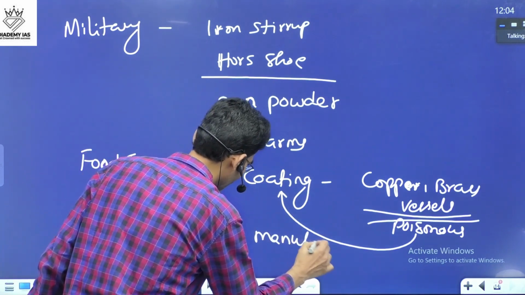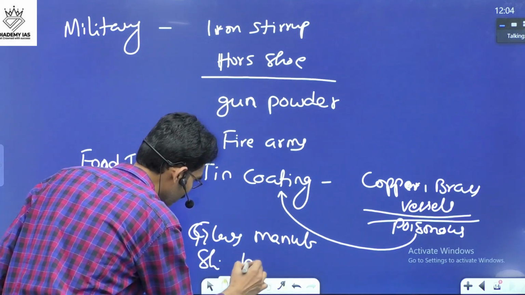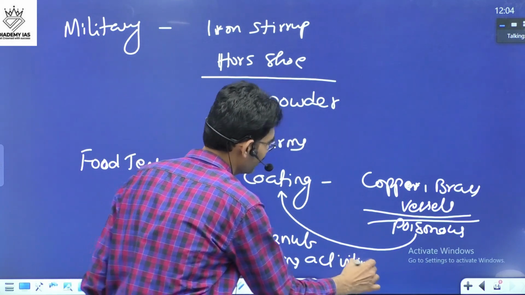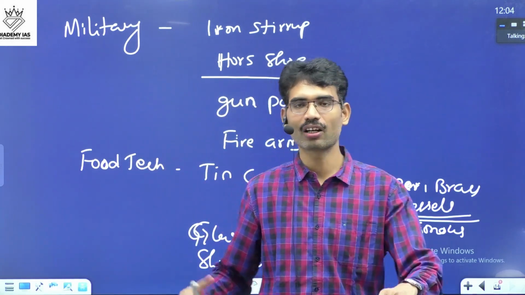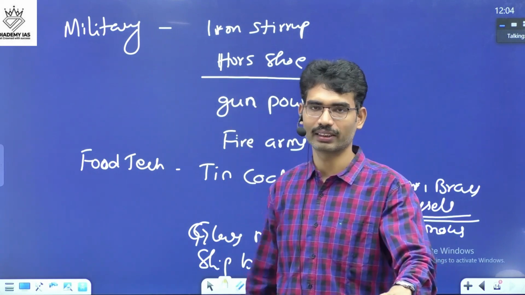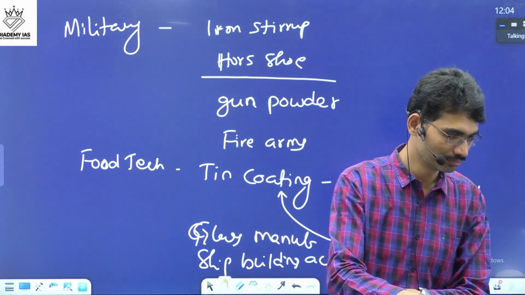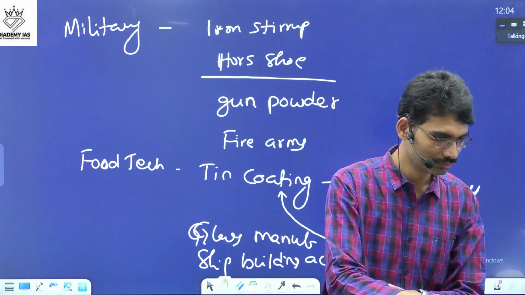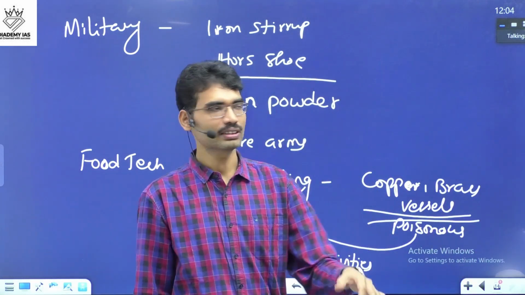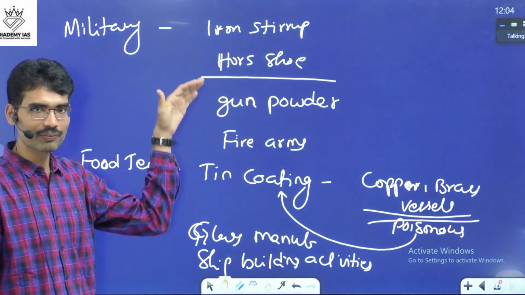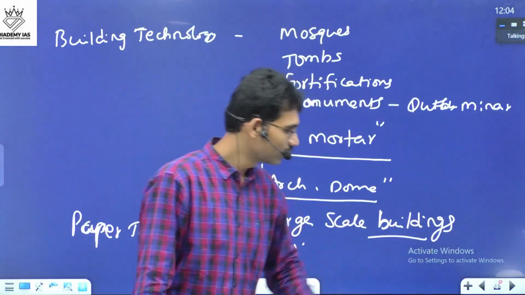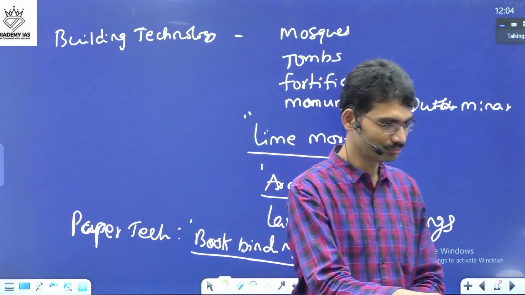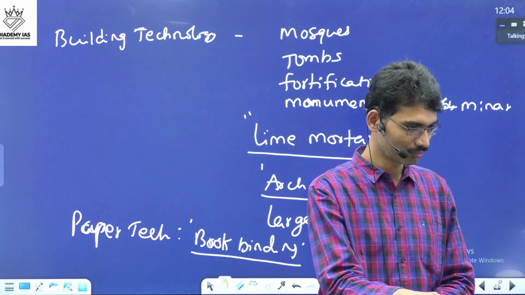Glass manufacturing is also there. Shipbuilding activities are also there. Even though these have been there since ancient times, they got more boost during the Delhi Sultanate time period. Is there any other? All of you students? So these are some of the inventions or innovations during the Delhi Sultanate time period. Technological things.